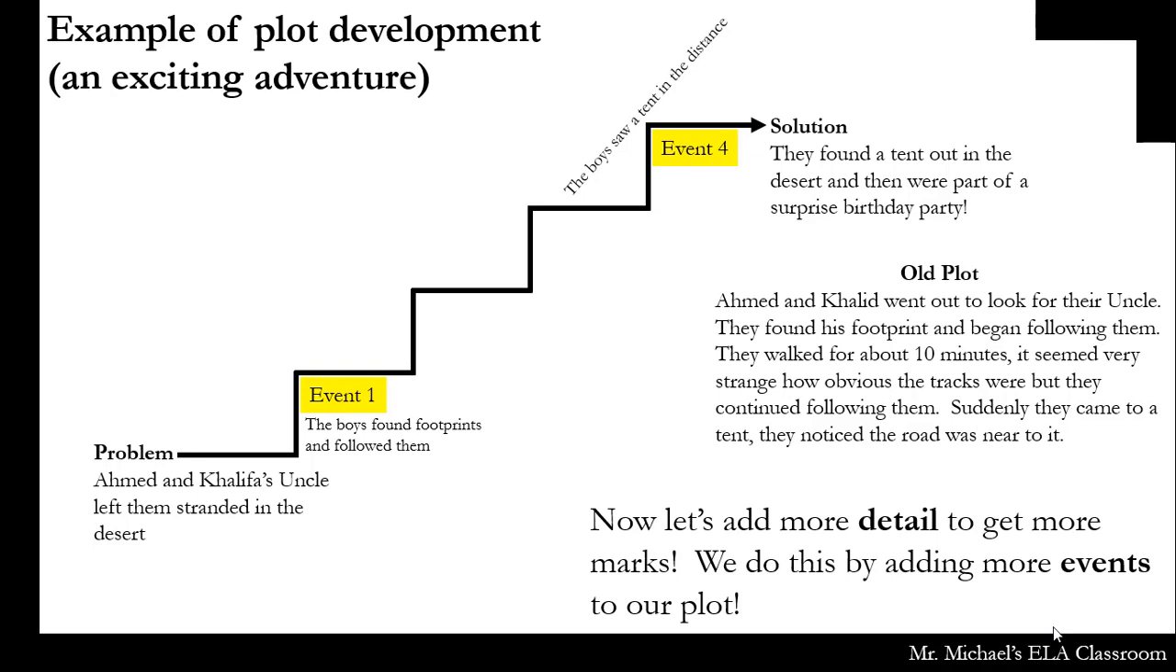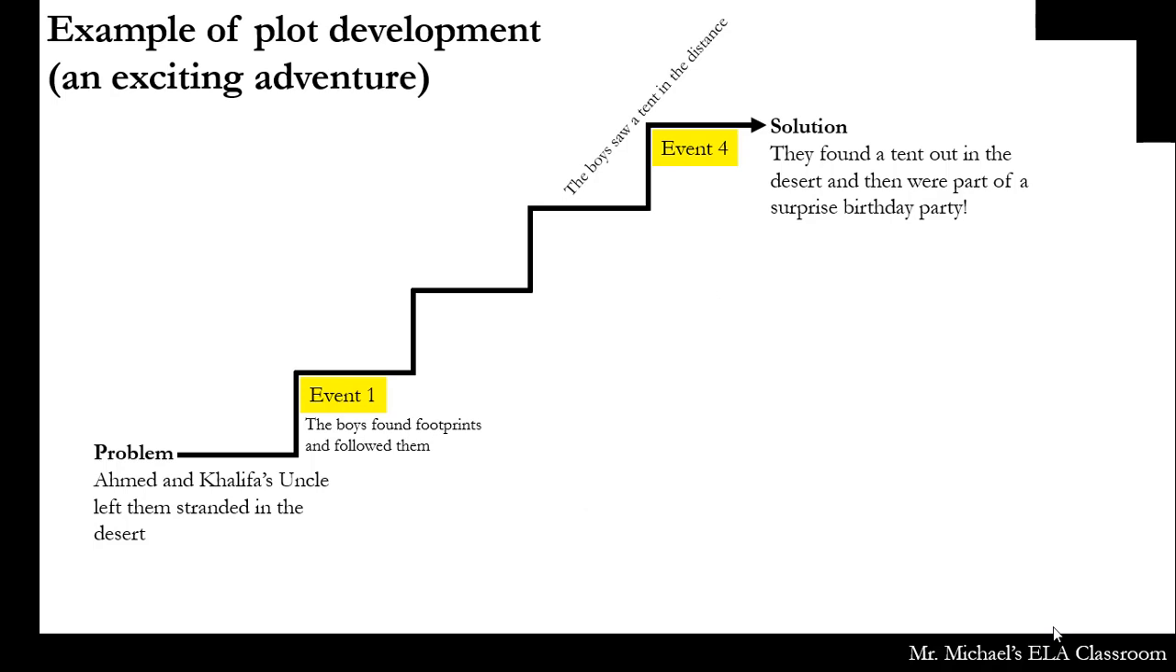So now let's add more detail to get more marks. We do this by adding more events to our plot. So in this case, a detail is an event. Okay, so what about Khalifa fell down a sand dune? That could be another event that happens in the desert.